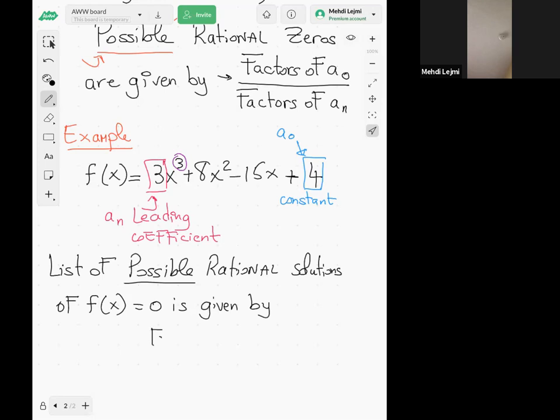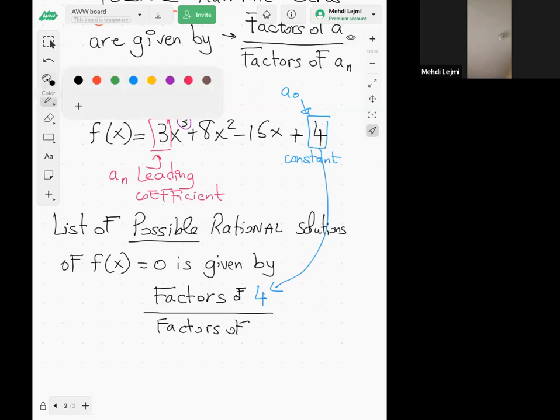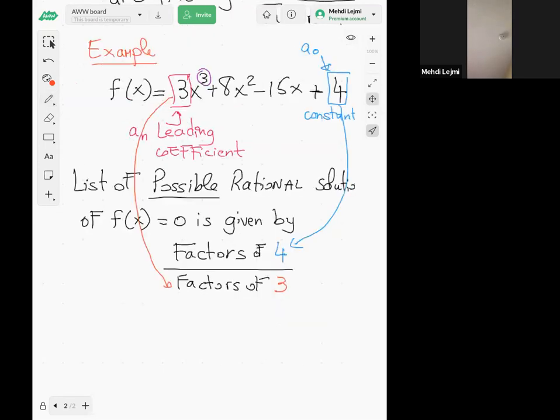so factors of the constant, or factors of a0, so factors of 4 here, right, over the factors of the leading coefficient. So here's my leading coefficient, it's 3, right? So it's factors of 3. So what would be this list? So the list of possible rational solutions, it's gonna be, so factors of 4.